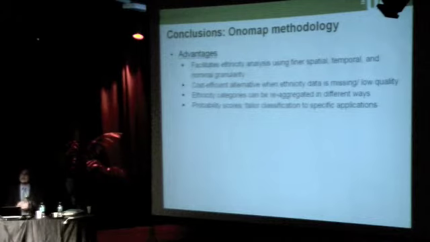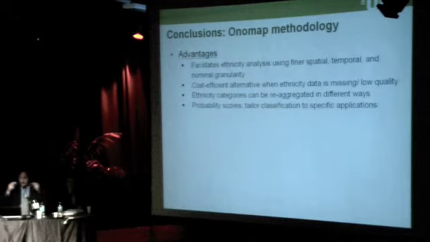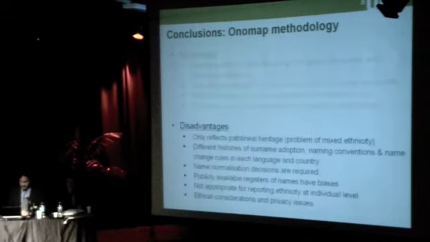And one of the aspects I'm interested in is regrouping the groups according to different perceptions of how different they are. So we can regroup them according to skin color or language or how close they are to, for example, British culture and so on. And we also use probability scores, using the probability of a forename belonging to a cultural group or a surname belonging to a cultural group. And then we use the two probabilities to get the probability for the person. I didn't have time to explain this, but I'll be happy to explain it later.